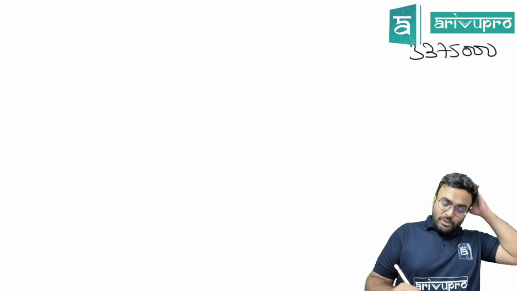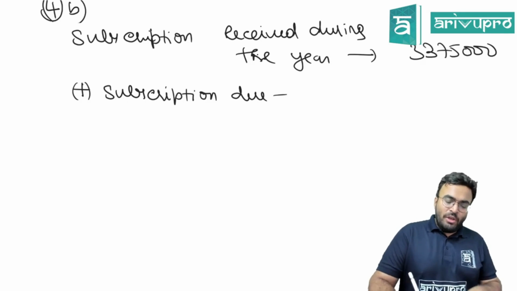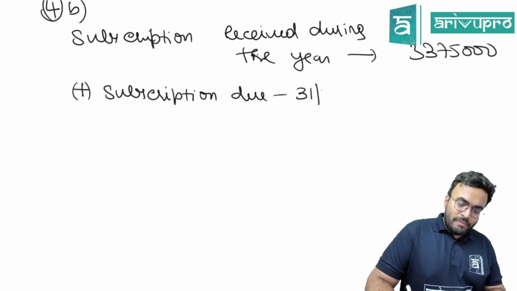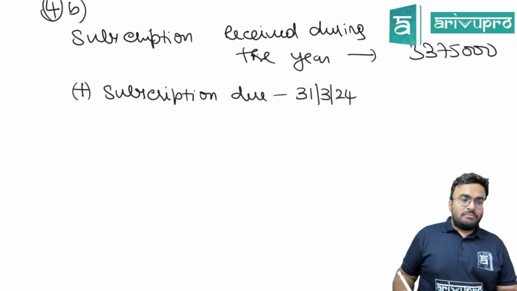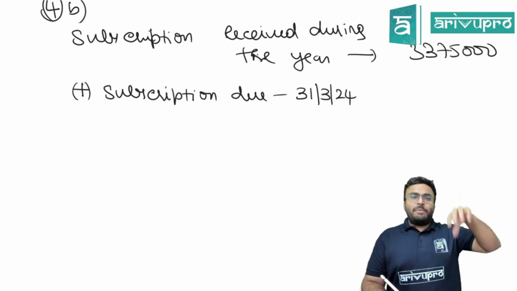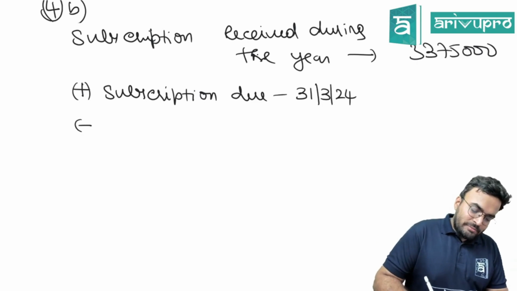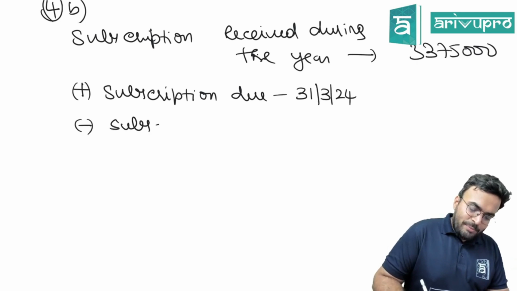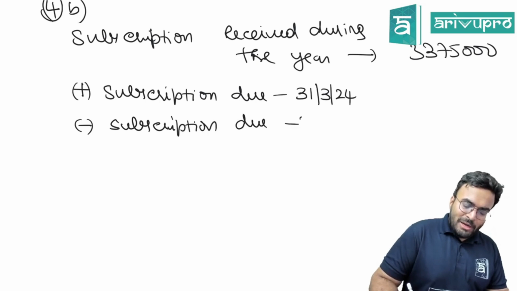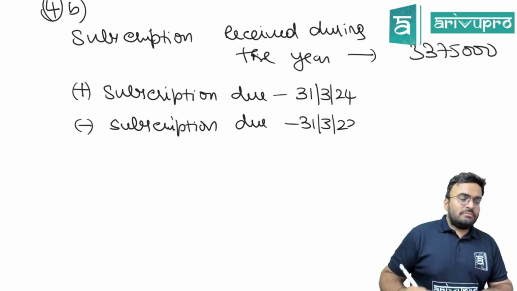If there is any subscription due, what should we do? Add. This year's outstanding should be added. Minus subscription due 31st of March 2023.